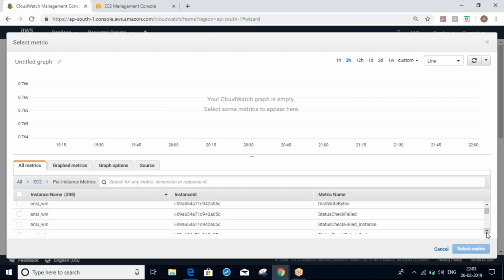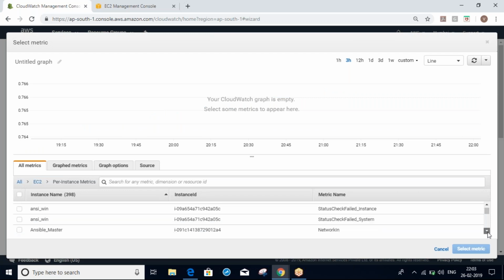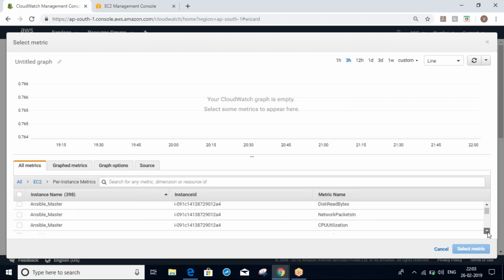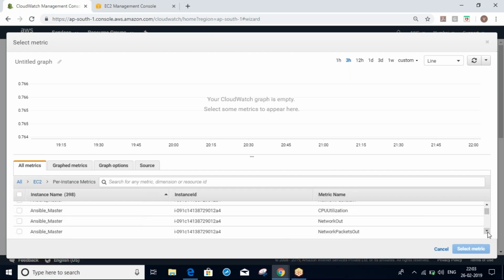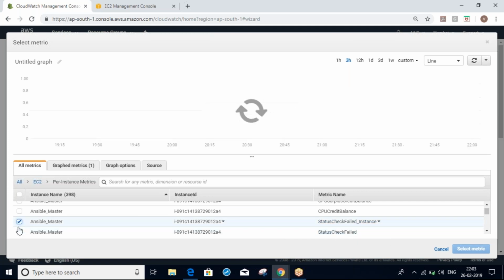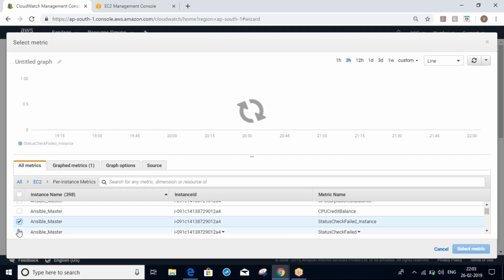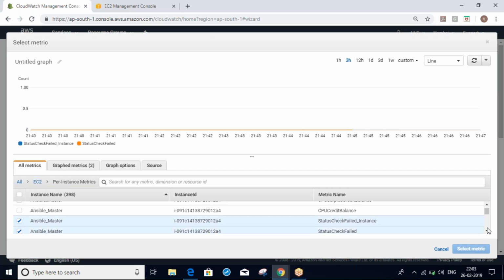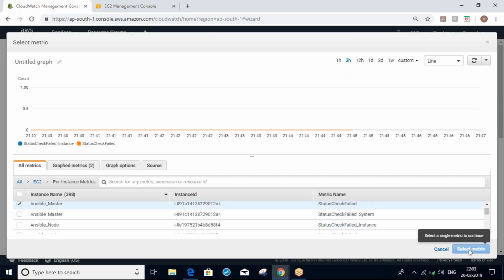Here you can see, select Ansible master, system status check fail instance, right? Status check fail instance. Select these two. Select metrics.